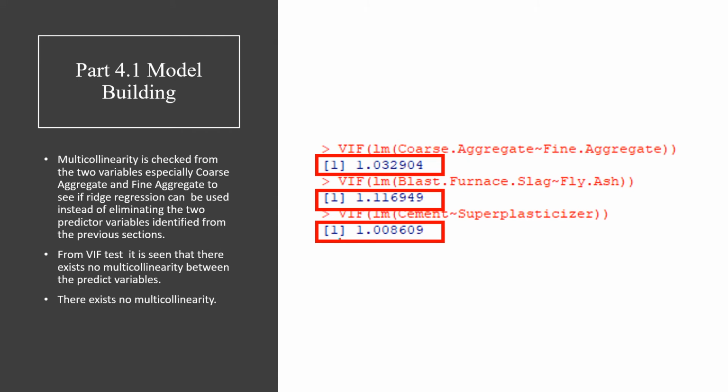In this slide, we analyze the multicollinearity between coarse aggregate and fine aggregate, which are the two variables observed from the type 2 ANOVA test to be eliminated. So we do a VIF test on both these predictor variables and find that the value of VIF is 1.03904, which is smaller than 10. So there exists no multicollinearity between coarse aggregate and fine aggregate.